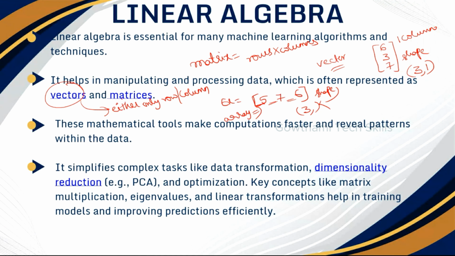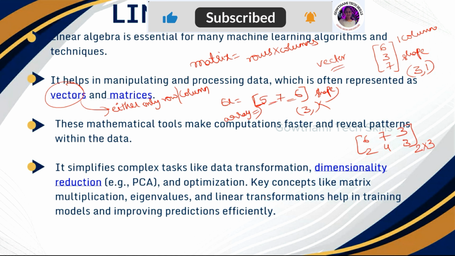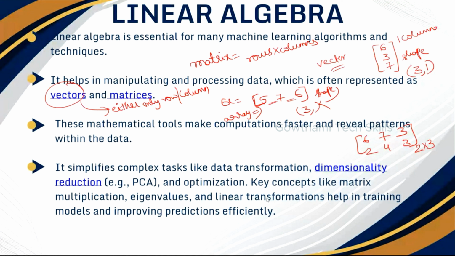What is meant by matrices? Matrices is the plural form of matrix. So a collection of vectors we can call a matrix. Like this: 6, 7, 3, 2, 4, 3, where it contains rows and columns. What is the shape for this? 2 rows and 3 columns. Getting my point, what I'm saying here, everyone? Yes or no? Yes, ma'am.